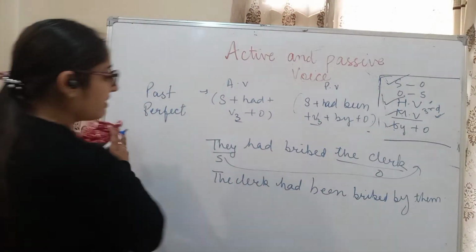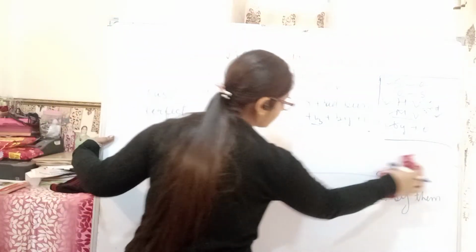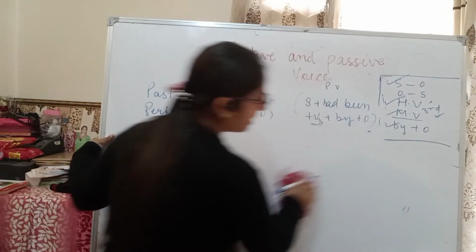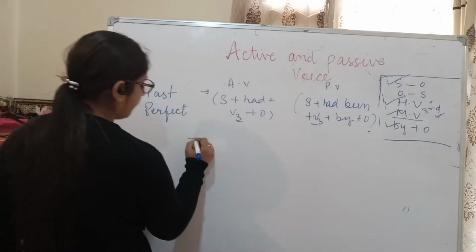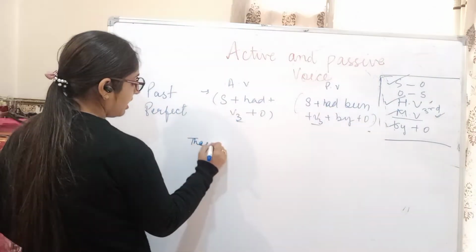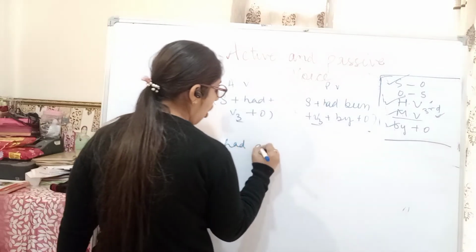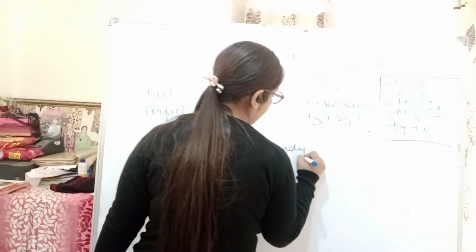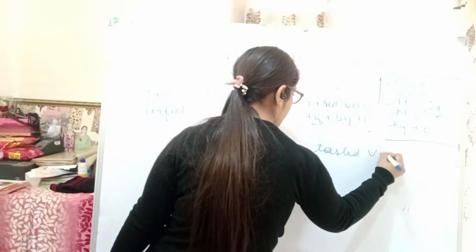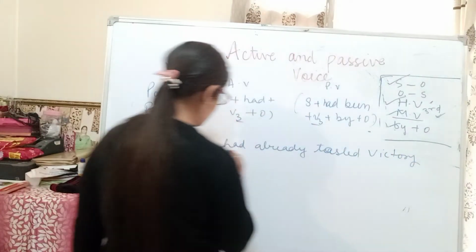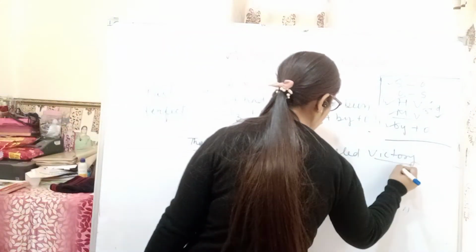One more example we will take. For example, they had already tasted victory. So they is our subject, victory is our object.